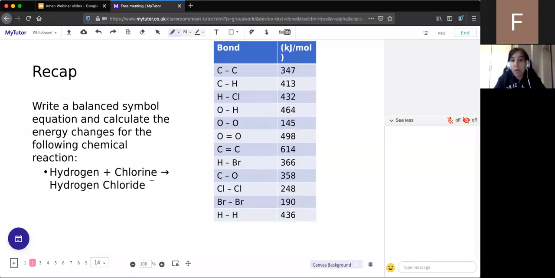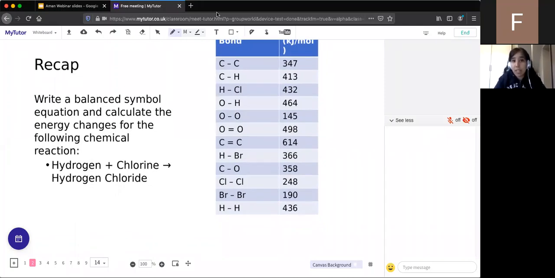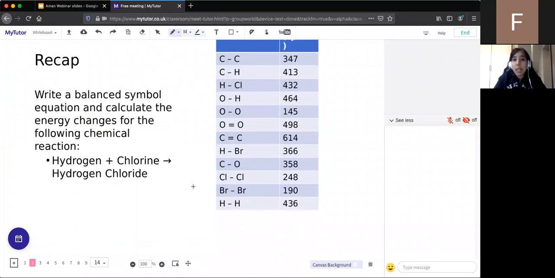On Friday, we looked at the higher tier calculations of bond energies. Given that we didn't have much time to do many of these calculations on Friday, this is an exam question, so let's try and do this and make sure that everyone still understands this topic and is happy with it. Hopefully you remember that when we calculate bond energies, we calculate the total amount of energy in the reactants, and then we subtract the total amount of energy in the products.